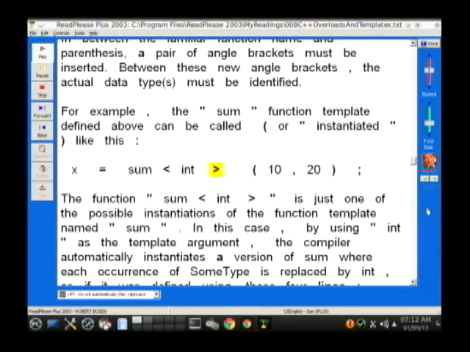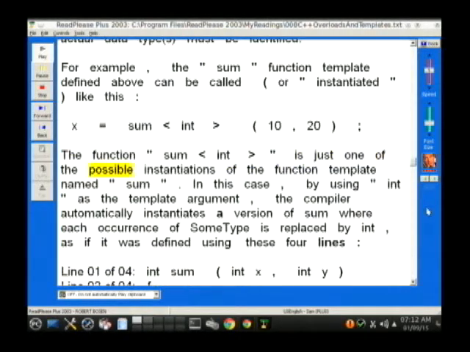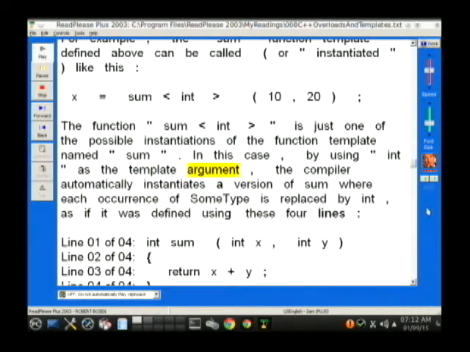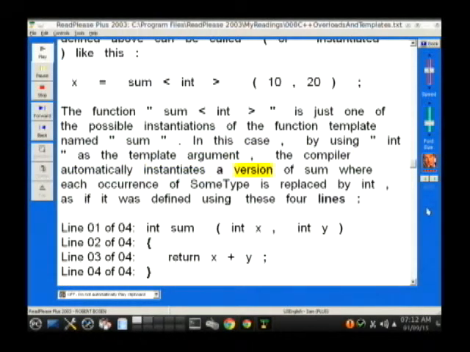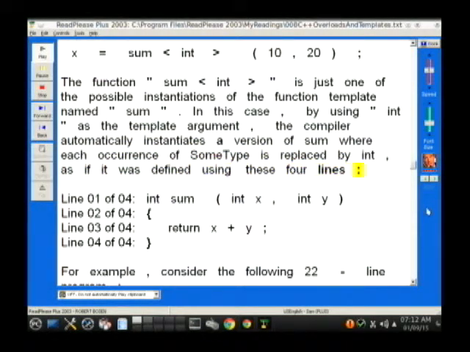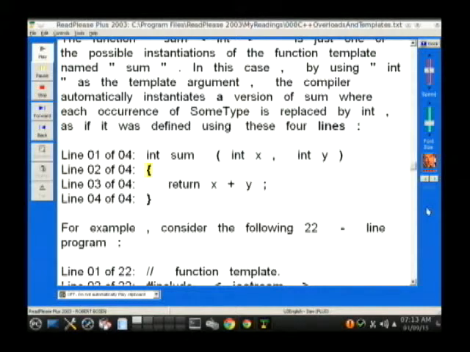x = sum<int>(10, 20); The function "sum<int>" is just one of the possible instantiations of the function template named "sum". In this case, by using "int" as the template argument, the compiler automatically instantiates a version of sum where each occurrence of SumType is replaced by int, as if it was defined using these 4 lines: Line 1 of 4: int sum(int x, int y). Line 2 of 4: open curly brace.